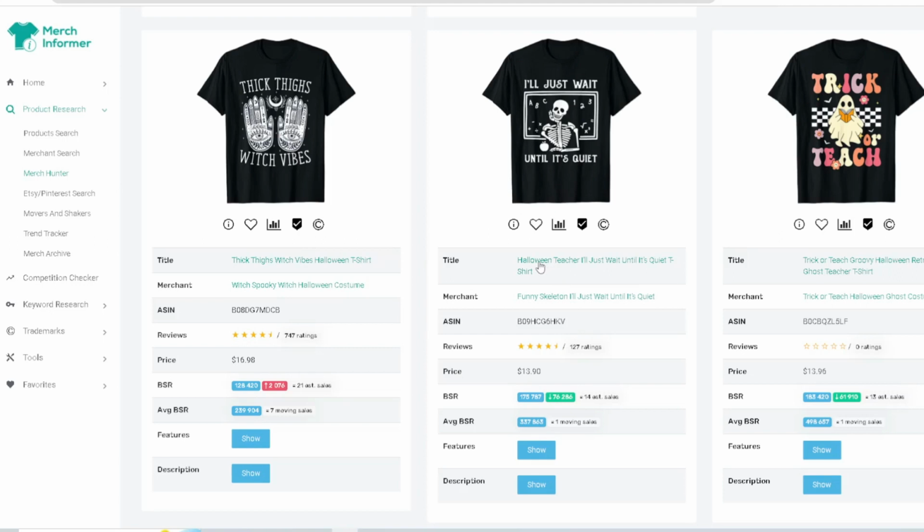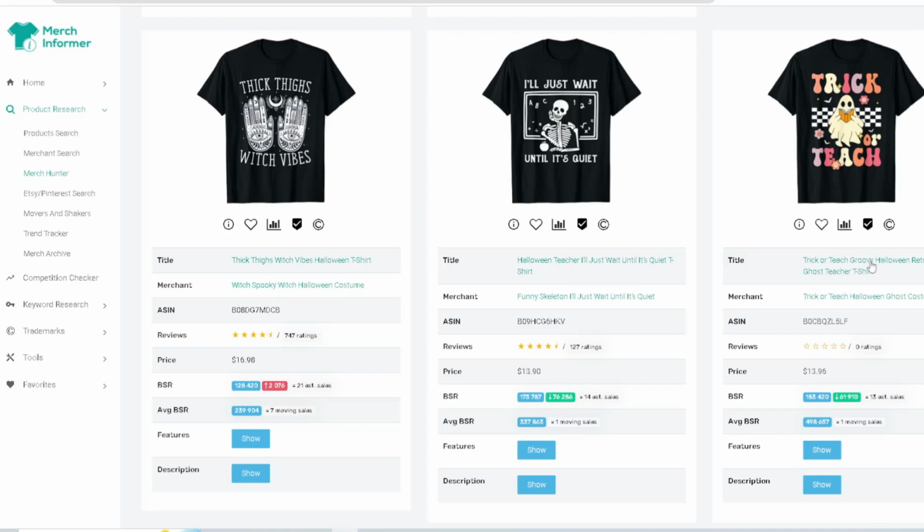Halloween and teacher niche. So witches and Halloween, really good. Halloween and teacher do really good. You're looking at the keywords and seeing exactly what they're doing here. Funny skeleton. Now, like I said, just mixing anything with the skeleton seems to be really hot and turn into an evergreen niche. So think about that.